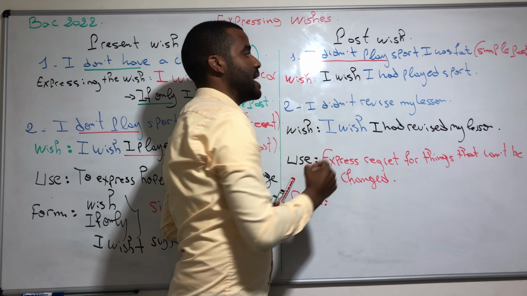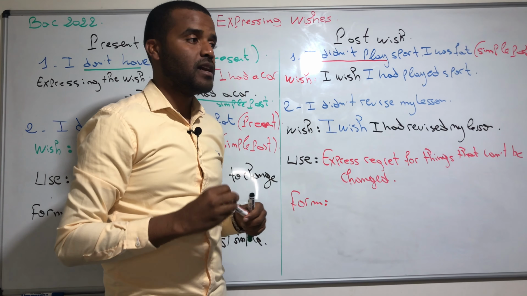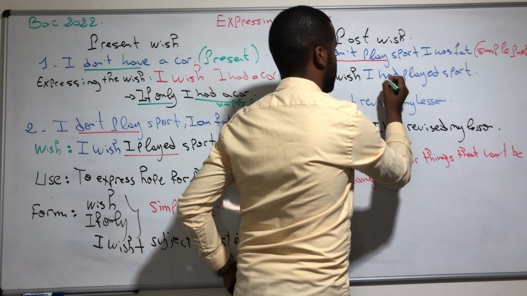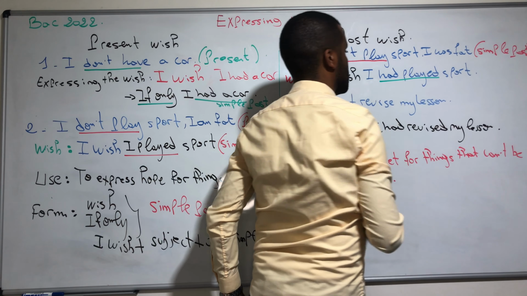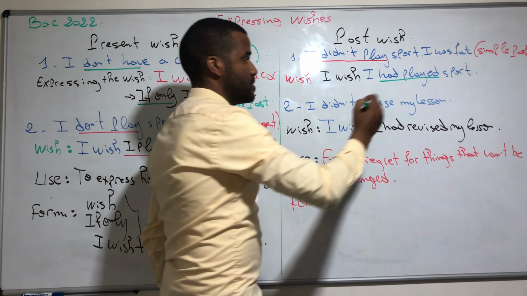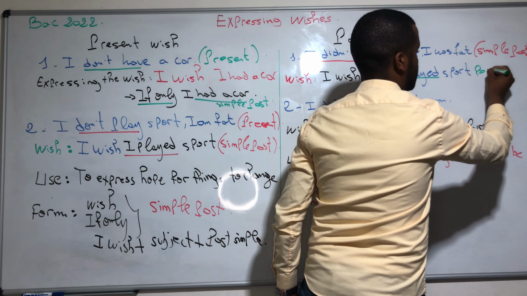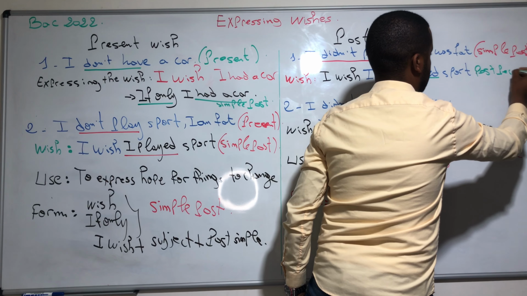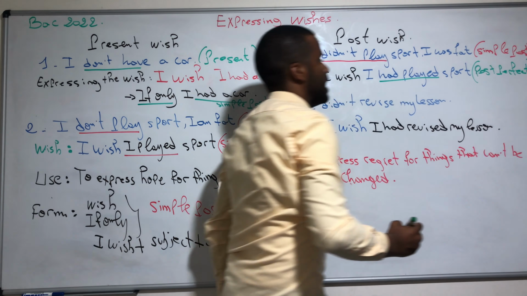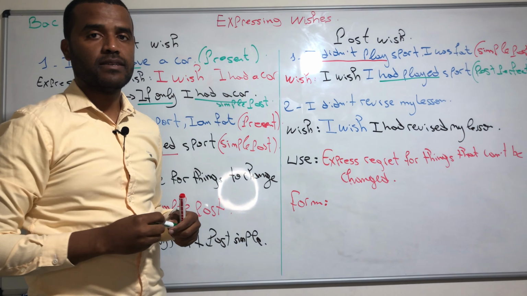I wish I had played sports. Here we have "I wish I had played sports." So which tense do we have here? It's past perfect. Okay, it's past perfect. I wish I had played sports.